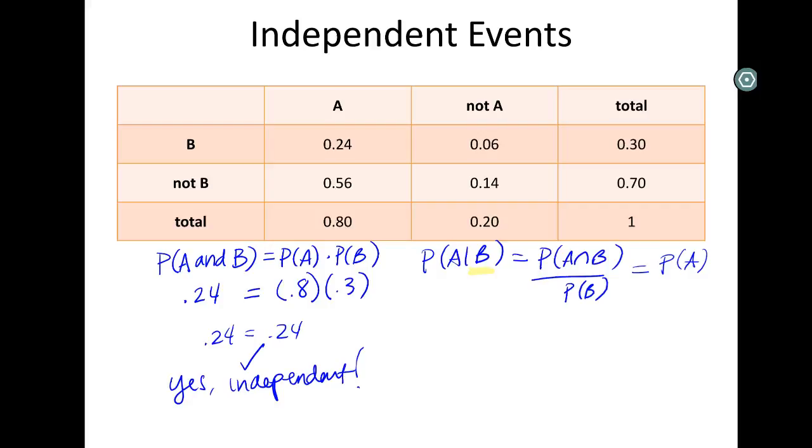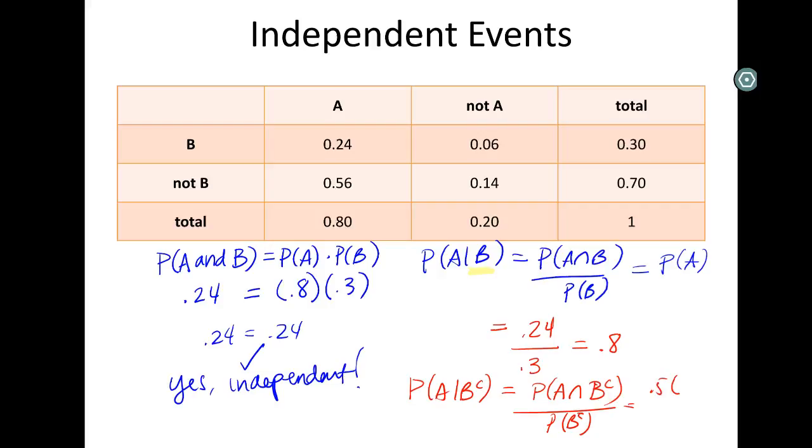So we could try this out. A and B is 0.24. Divided by B by itself is 0.3. We get out 0.8, which is the probability of A. And we can really prove this to ourselves by looking at the opposite version. Because here, now we're doing the probability of A and B complement all over the probability of B complement.